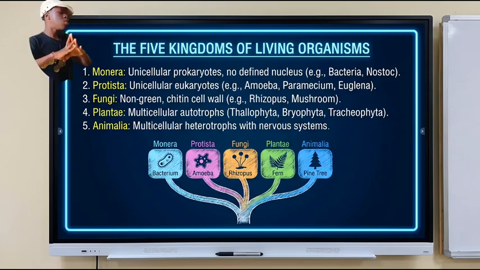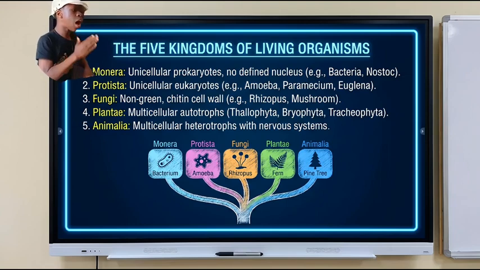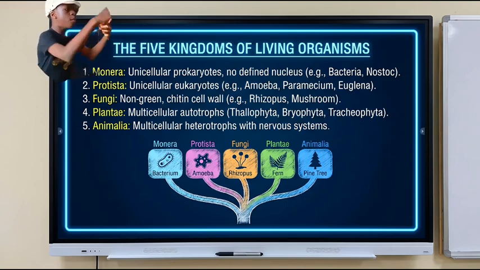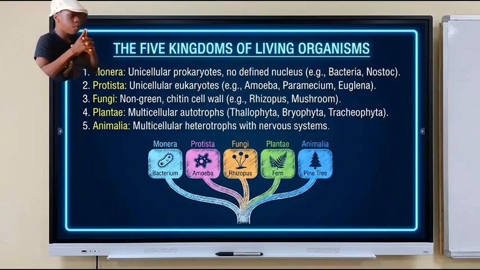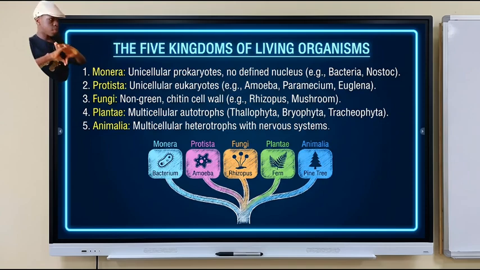Now, let's go over to plant A, which are multicellular autotrophs. You know, Monera and Protista, they were unicellular. That means they only have one cell. But plant A is multicellular. That means they have multiple cells. So they are autotrophs, which they get their foods by themselves.